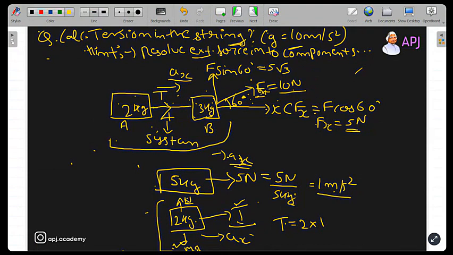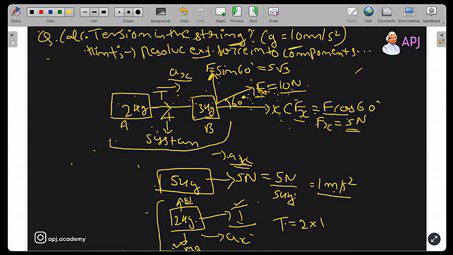Okay, tell me, do you know how to resolve the external force into component forces? This F external, which is equal to 10 Newton, I resolved into a horizontal force Fx and a vertical force Fy. How did I resolve this? The angle given to me was 60 degrees with the horizontal, and I've told you several times that if the angle with the horizontal is given, then the component on the horizontal is the cos component of that vector. So for the force, it will be the cos component on the horizontal side, because the angle was given from the horizontal.